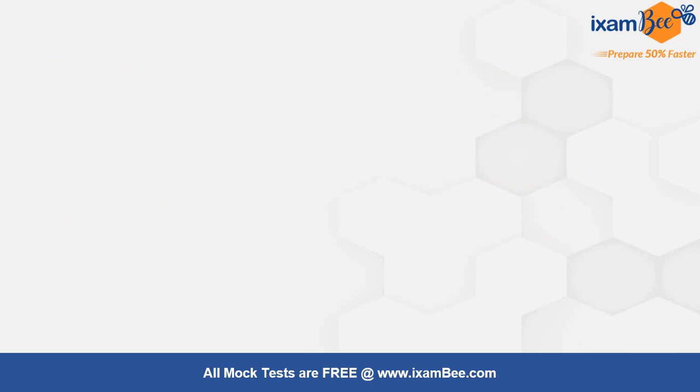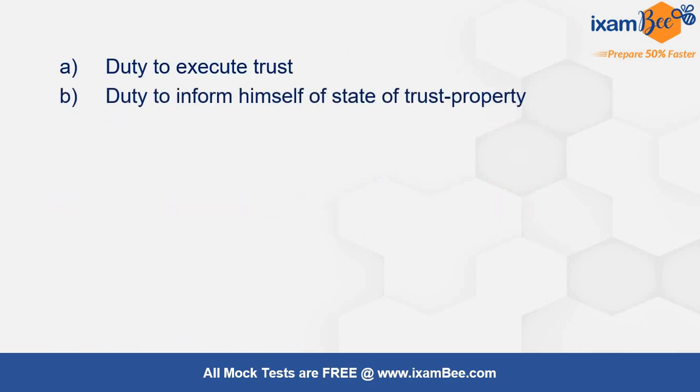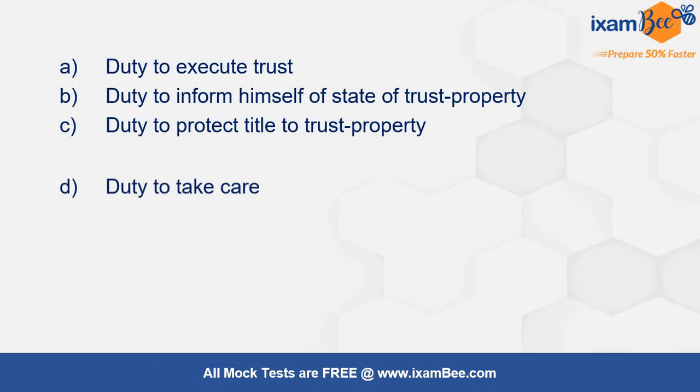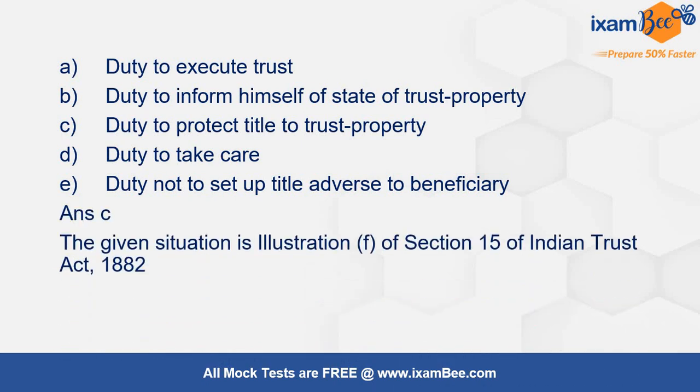So in this situation, what he has to do is he has the duty to execute the trust, duty to inform himself of the state of trust property, duty to protect title of trust property, duty to take care, duty not to set up a title adverse to the beneficiary. So this correct answer here will be duty to protect title to the trust property.